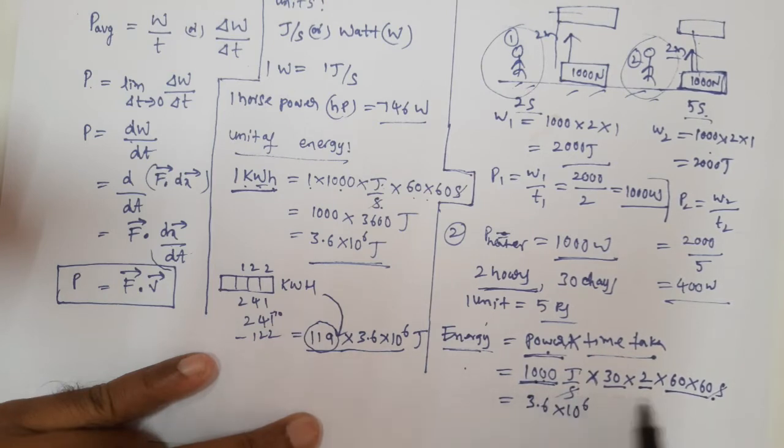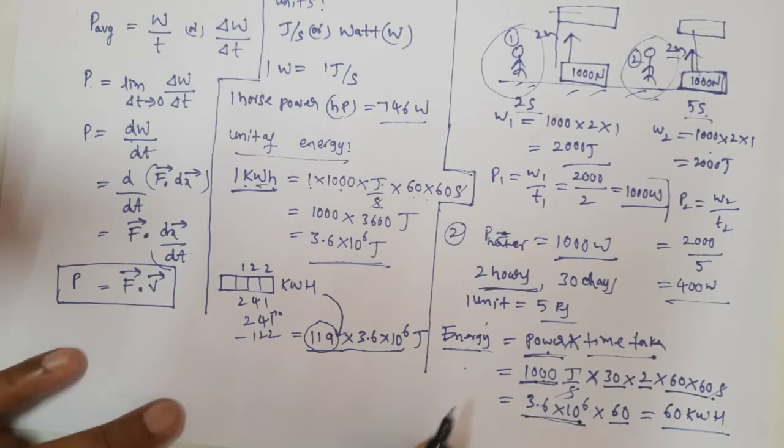Here we have kilowatt hour. Now what is the value we have? 30 into 2 is 60. What is this 3.6 into 10 power 6? This is nothing but 1 kilowatt hour, right? So this whole value is equal to 60 kilowatt hours. Now what will be the total cost?